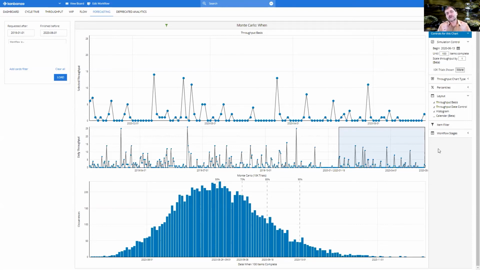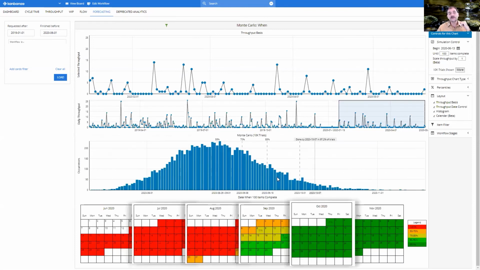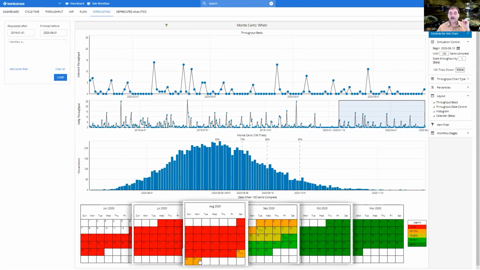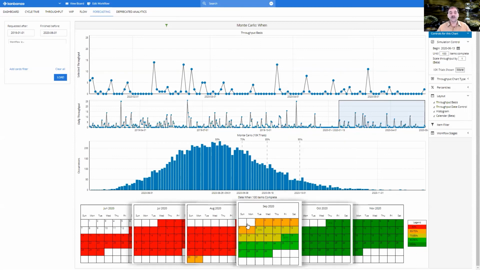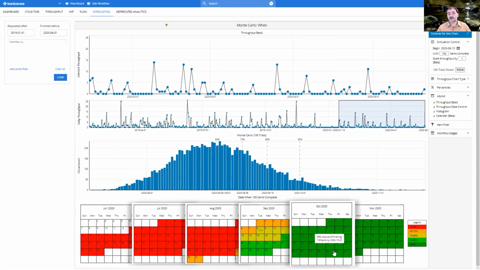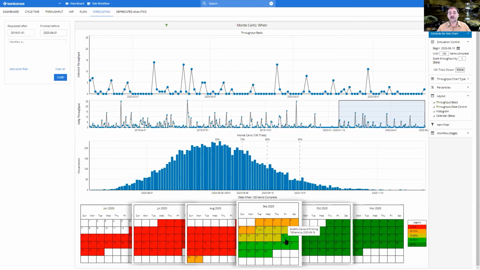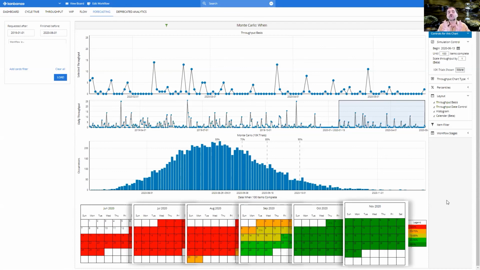But you would agree that it is relatively difficult to show such a graph to your business. So there is a new visualization that is still in beta, but is really nifty. And that actually looks at a calendar and looks for us at when our percentiles are to be expected. So we here can clearly see that the 70th percentile is on the 8th of September, and the 85th probability is actually on the 18th of September. And I think with that, I'll conclude this video.